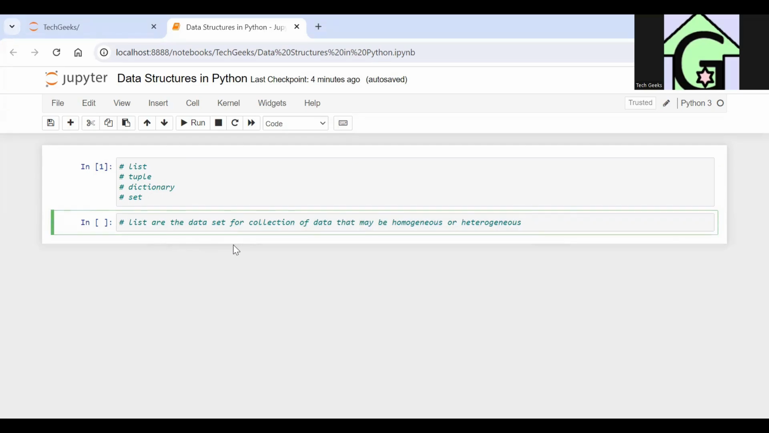So lists are a data set, that is, a collection of data that may be homogeneous or heterogeneous. Now guys, other programming languages provide data sets like arrays, which are of homogeneous type. That means they can store only one type of data, and while defining those arrays we have to define whether it is integer type, float type, string type, or character type. But in lists we need not define the data type of the list. A list can hold any type of data.